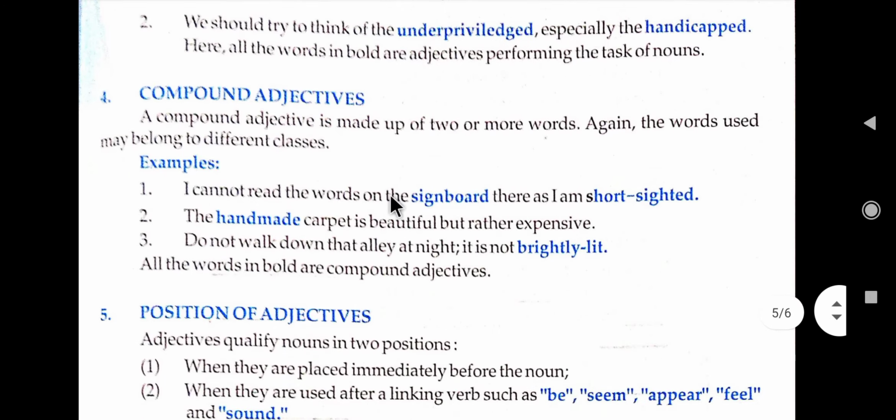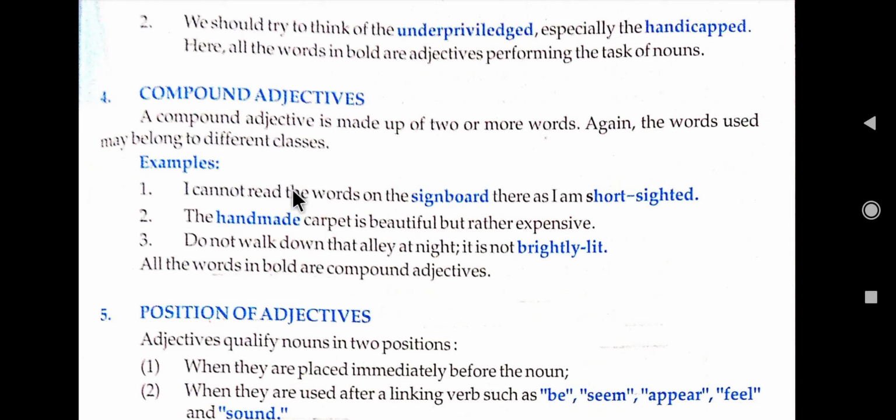Now what are compound adjectives? A compound adjective is made up of two or three words. Again, the words used may belong to different classes. Example. Now, what is a compound adjective? When we combine two adjectives to make it one, that is known as a compound adjective.